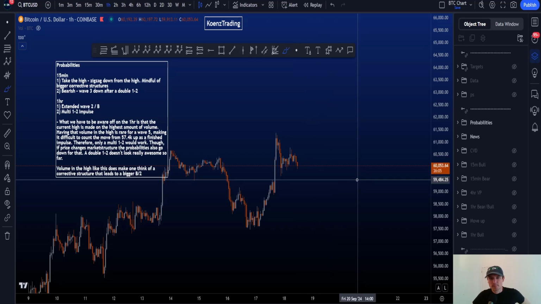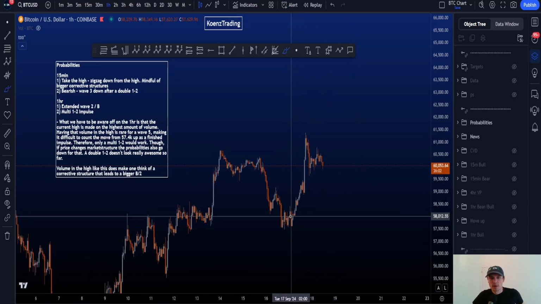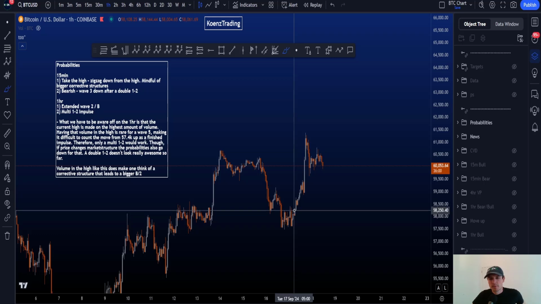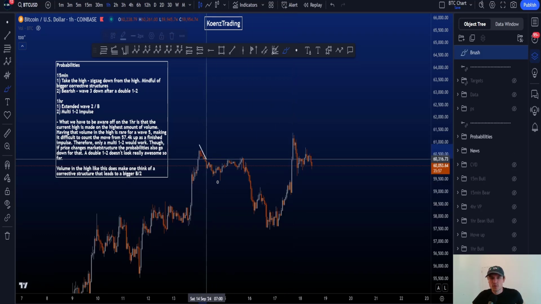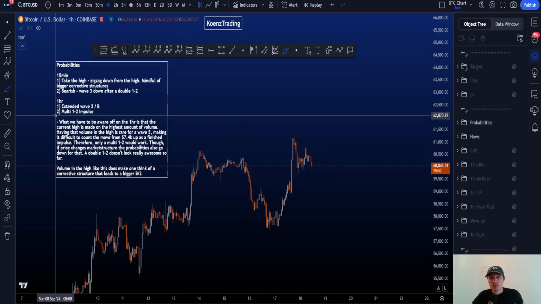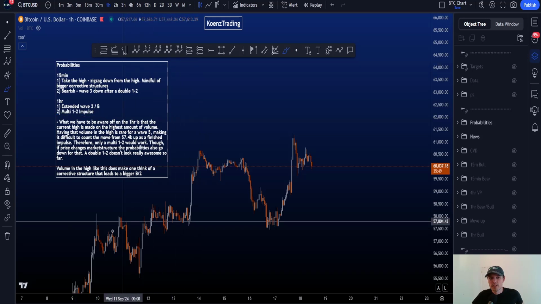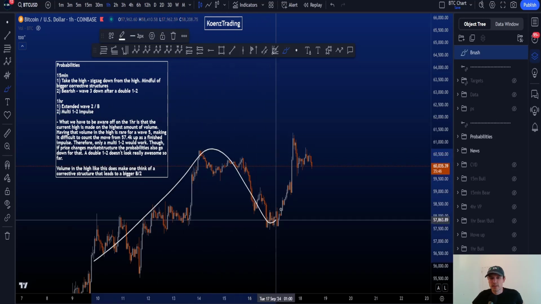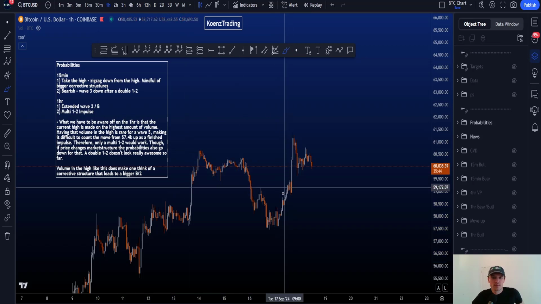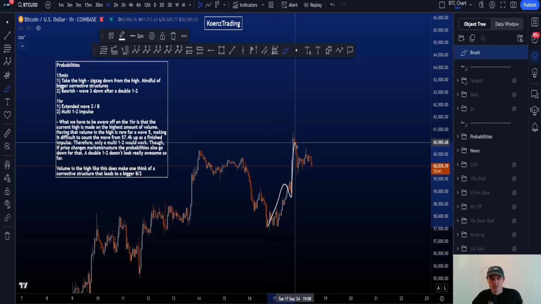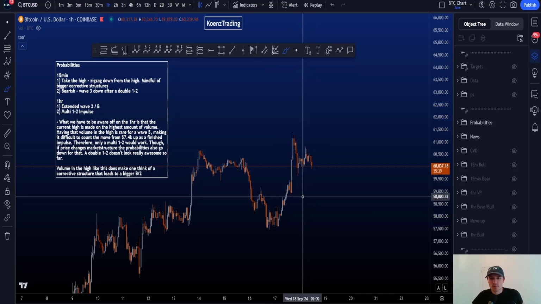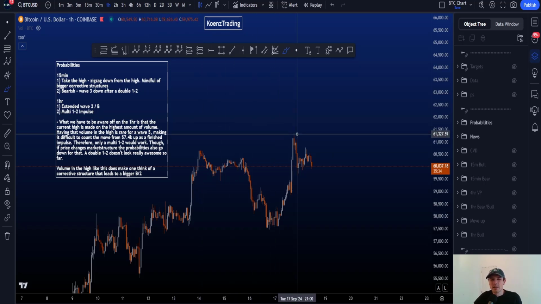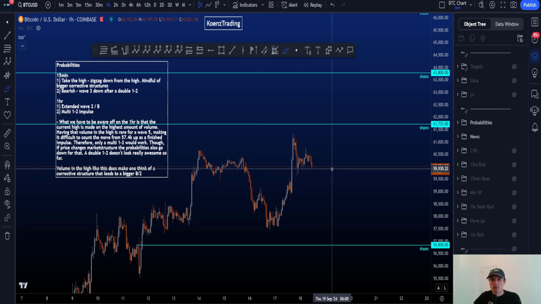Now on the 1 hour time frame, at the moment, based on the structure up here, the probabilities would be a bit higher for an extended wave 2 or B, so a longer sideways corrective structure. And on the number 2 spot we have the multi 1-2, meaning you then have a finished 1-2 here, and then in this structure to the upside you have another multi 1-2, like 1-2, 1-2 up. Of course, preferably for the bears, you do change market structure because you can't invalidate the 1-2, but it's not a great impulsive structure.